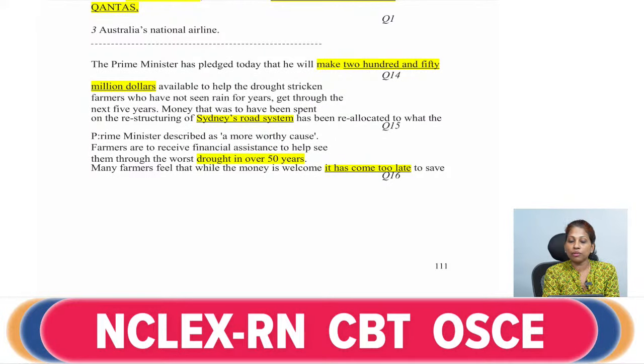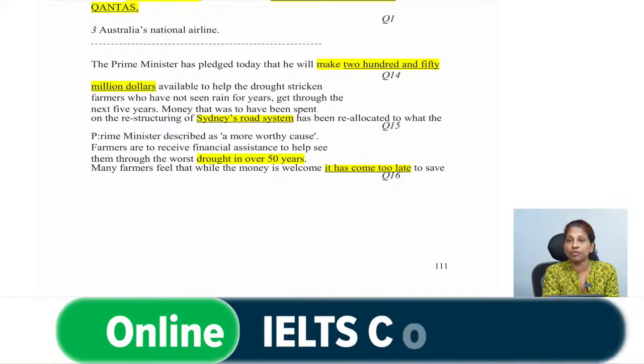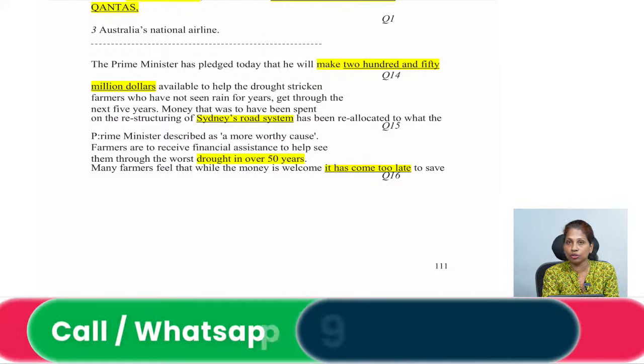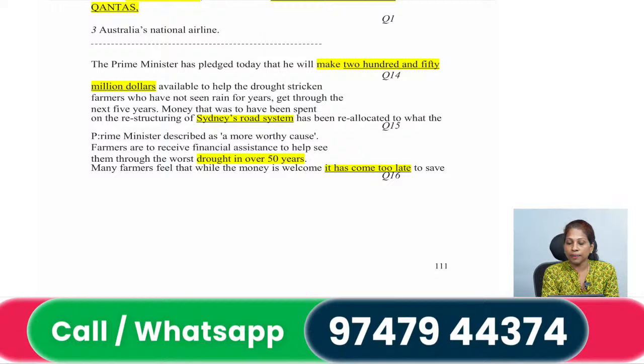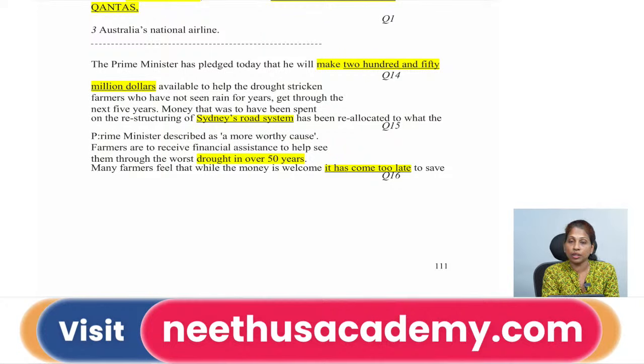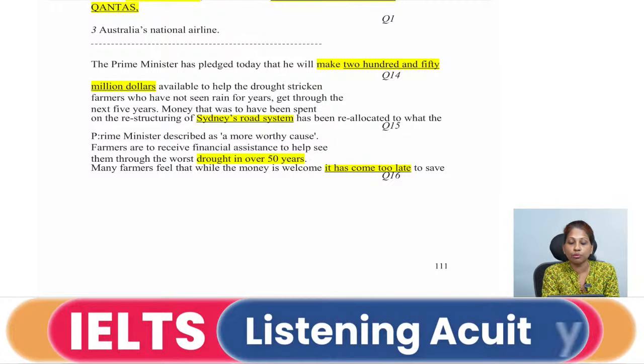Prime Minister, okay, farmers are to receive financial assistance to help see them through the worst drought in over 50 years.